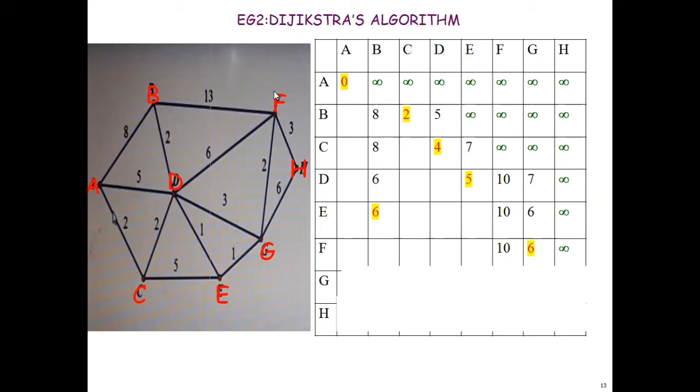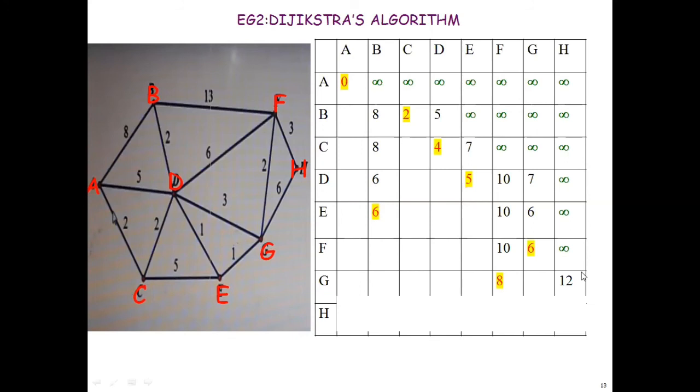It should update to 8, because up to G I have the distance 6. 6 plus 2, 8 will be the minimum distance. And this is H. H was having the minimum distance as infinity. Now it will be updated because up to G I have the distance 6. 6 plus 6, 12. So F will be updated to 8 and H will be updated to 12.